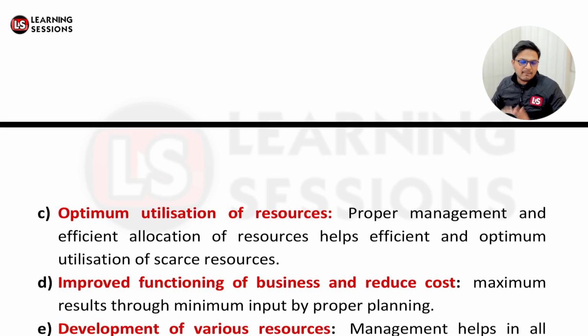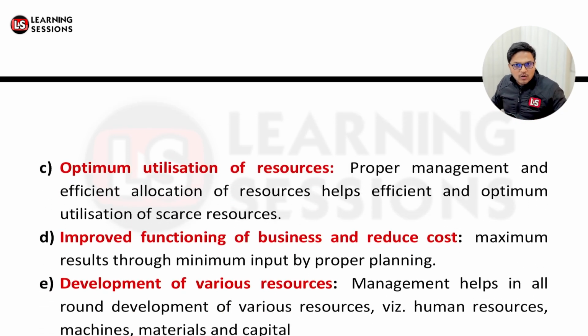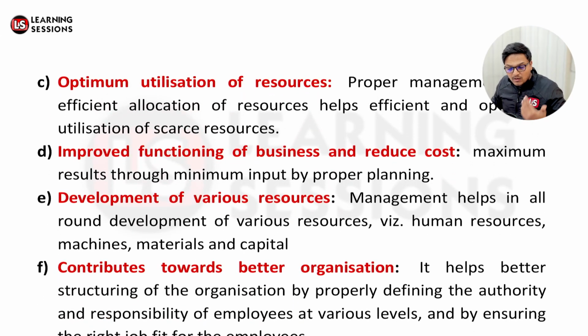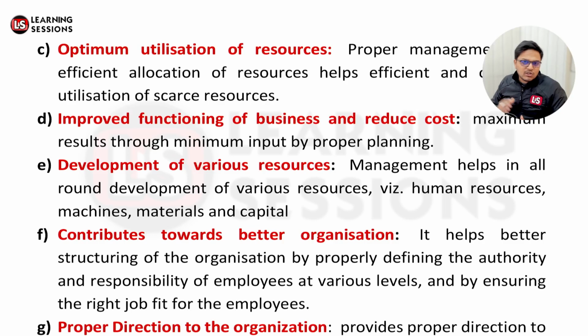Moreover, it will lead us to the optimum utilization of the resources also. If we have proper management and we are allocating our resources efficiently, we can use all these things for the optimum utilization of the resources. And moreover, we can reduce our overall cost. It can help us develop our various resources. We can contribute towards a better organization. Interpersonal relationships of the employees will be much better if we have very good management, because the employees will understand their role and their duties, and further they'll be doing better jobs, right?